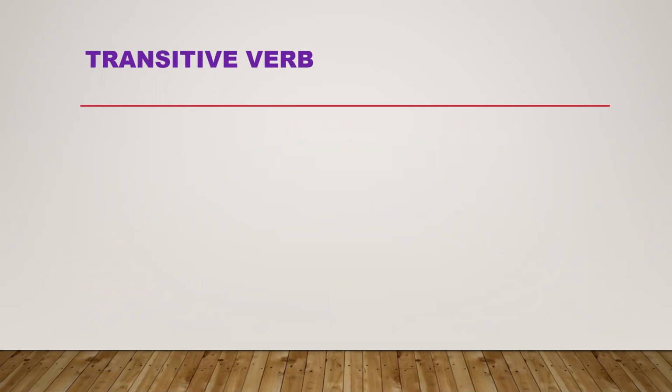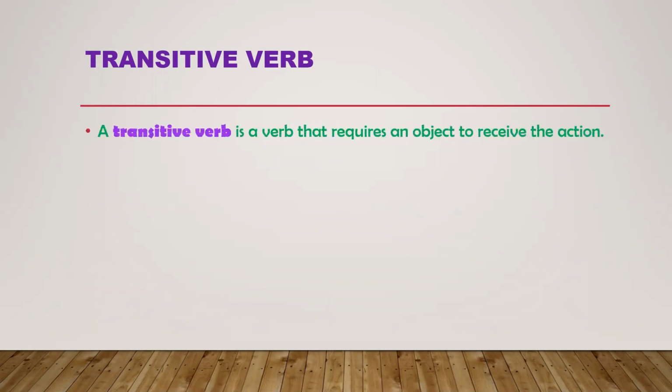Dear students, first of all, we are going to start with the transitive verb. Now, what is transitive verb? A transitive verb is a verb that requires an object to receive the action. Again, I'm going to read it. Yes, a transitive verb is a verb that requires an object to receive the action. What does a transitive verb require? It requires an object to receive the action.